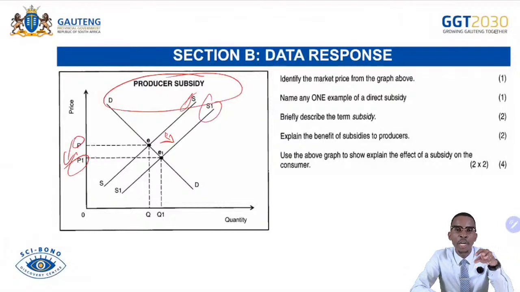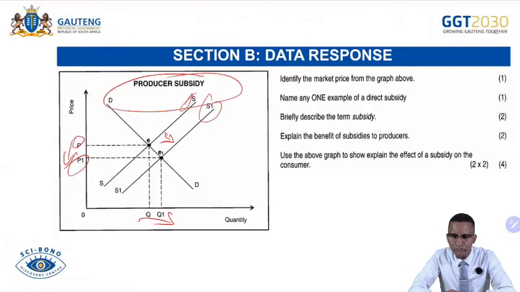Remember, this is also a part of an essay under market failures where we talk about the consequences of market failures as a part of state intervention. It is very important for you to look thoroughly at this graph and see that if ever the subsidy is given, the supply will always increase faster than the demand, pushing prices down, and increasing the quantity produced and the quantity supplied. And then identify the market price from the graph above.